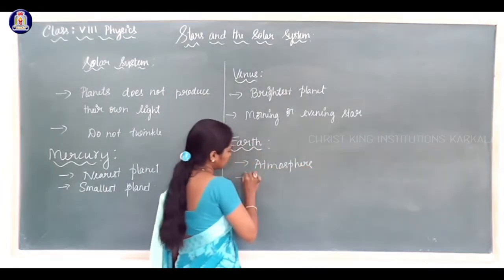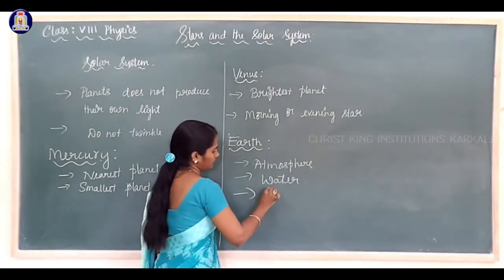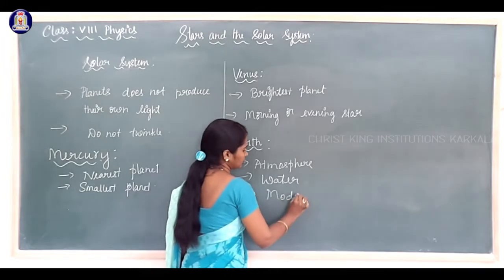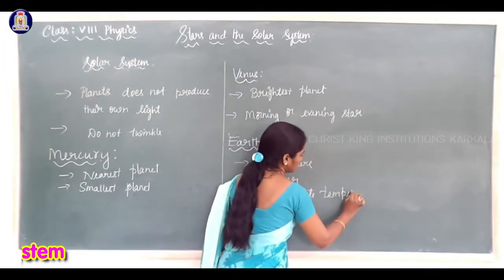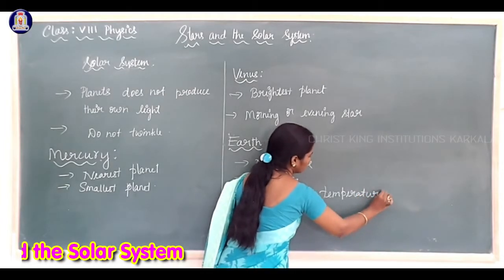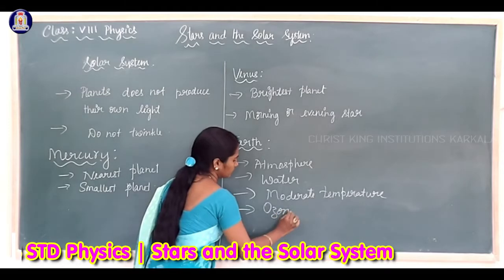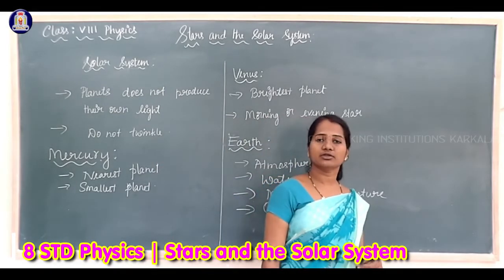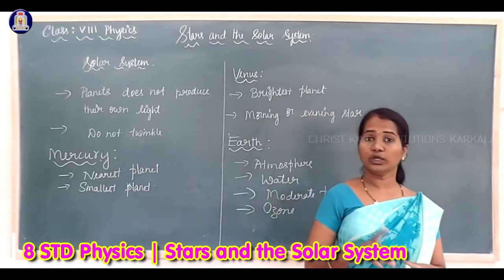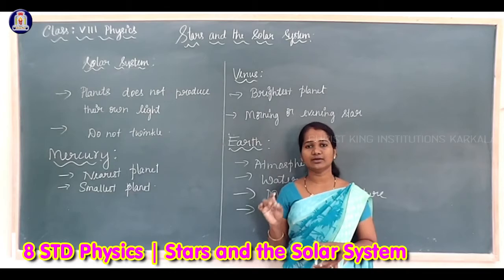It contains water, moderate temperature, and also a blanket of ozone. So these are the factors which made the existence of life on the Earth. So the only planet where life exists is the planet Earth.